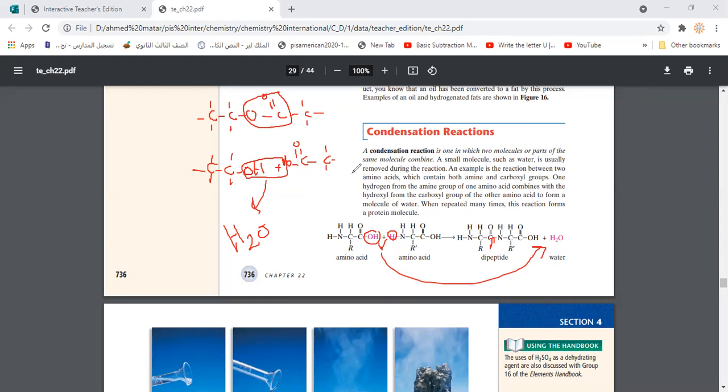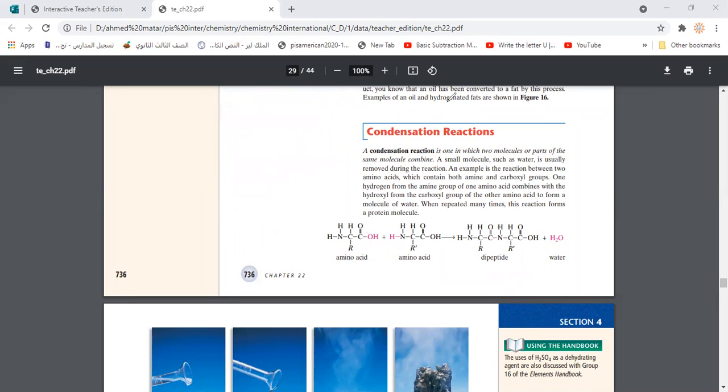Is there anything that is not clear for this type of reaction, guys? Is it clear? Yes, Mr.